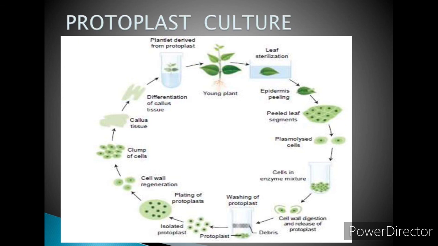Selection of somatic hybrid cells. The fusion product of protoplasts without nucleus of different cells is called a cybrid. So cybrid is an important question. Following this, nuclear fusion occurs. This process is called somatic hybridization. A hybrid is formed only when nuclear fusion occurs following the fusion of protoplasts.